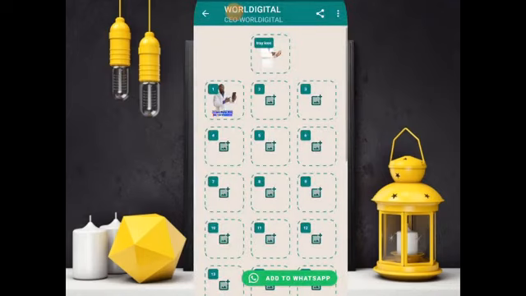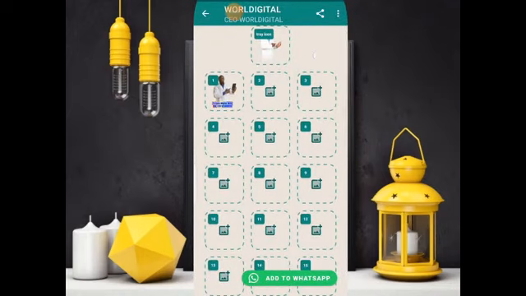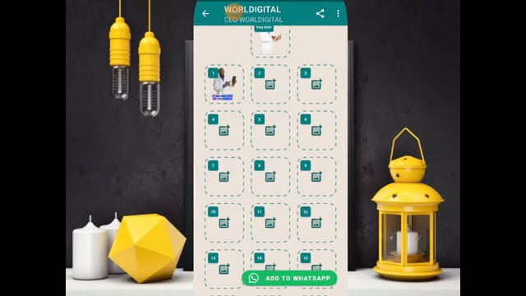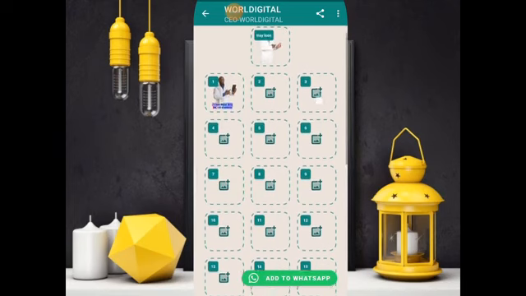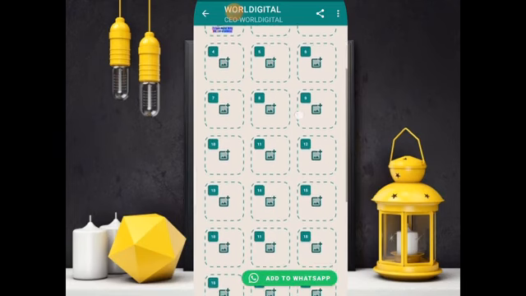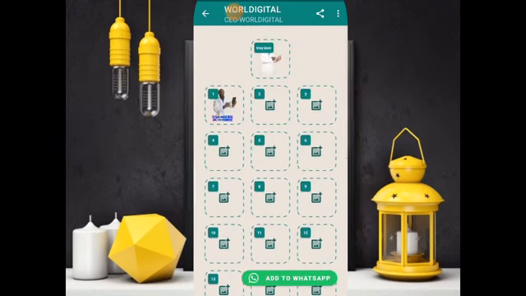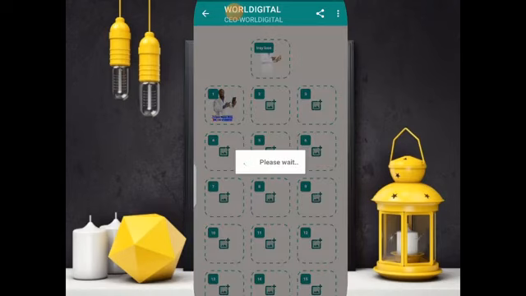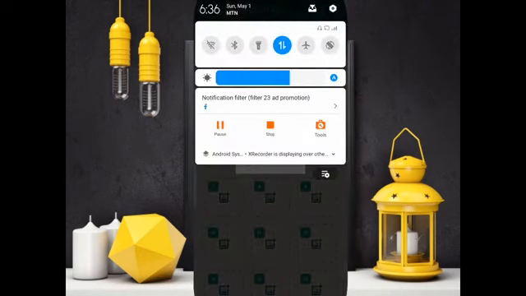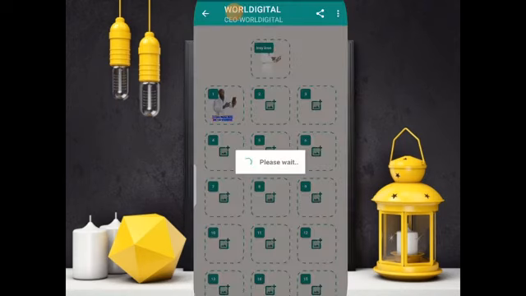The sticker has been saved already in our tray. So we have one sticker that we've generated, and you can generate as many stickers as you want. After you have created the stickers that you want, you click on add to WhatsApp. Let me make sure that my data is on. I'll add to WhatsApp.